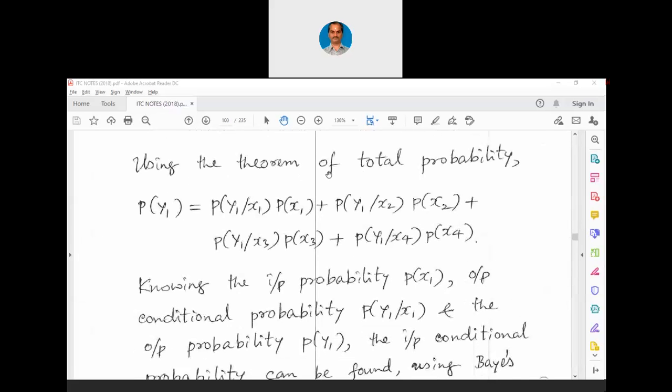Now, using the theorem of total probability, I had asked you to revise your knowledge of statistics. You have already studied this theorem of total probability when you studied probability and statistics in the maths courses. Now you will have to revise that knowledge. If you don't recall that, you will have to study it back. I cannot teach you the theorem of total probability here now. We will be using it in our course called Information Theory and Coding. I cannot revise all those maths basics which you have already studied earlier.